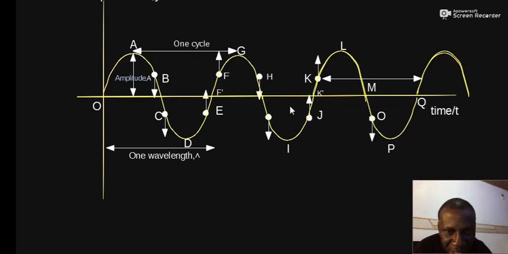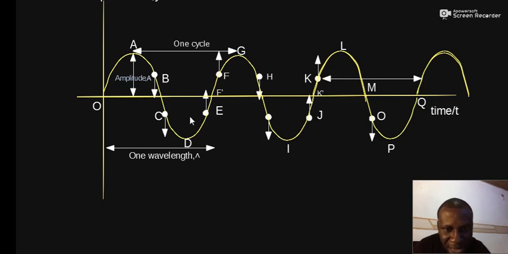Because at J, the distance to the equilibrium position is the same as the distance at E to the equilibrium position. But just that they are both traveling in the same direction, that makes them to be in phase. And in addition, they are two successive points, E and J, because after E, the next point when you have the wave traveling in the same direction and having equal displacement is J. So E and J are in phase. So that means that this point and O will therefore be in phase.